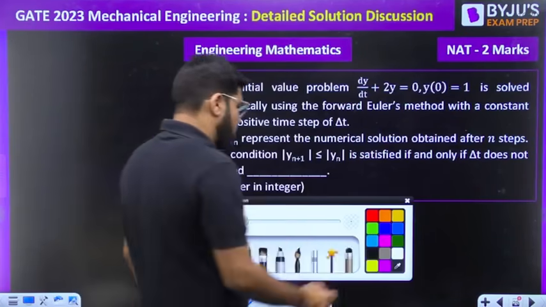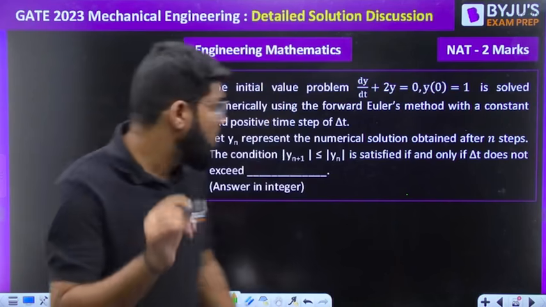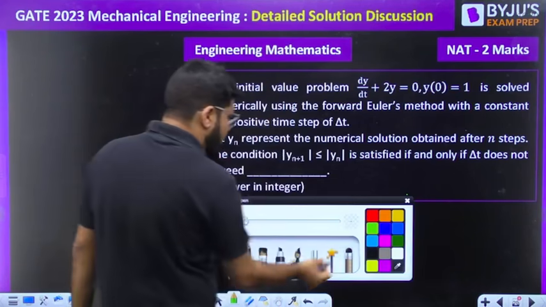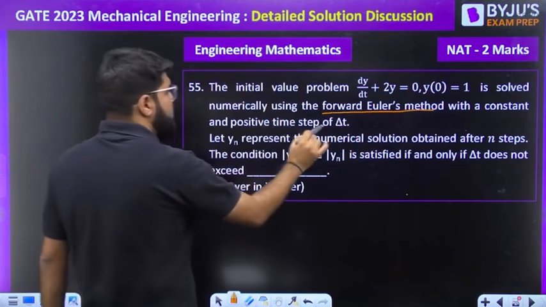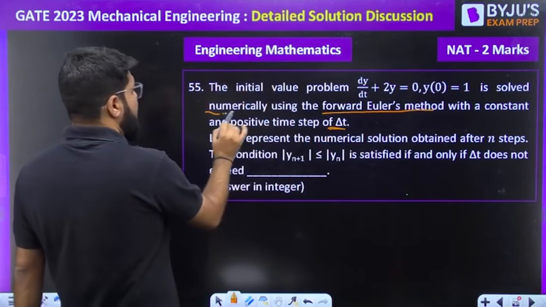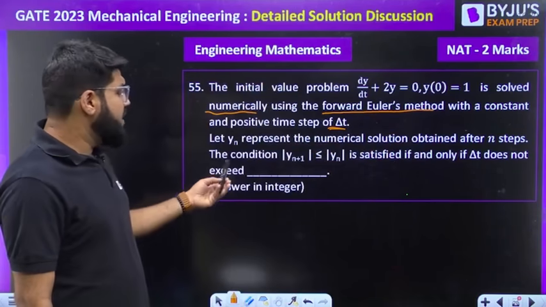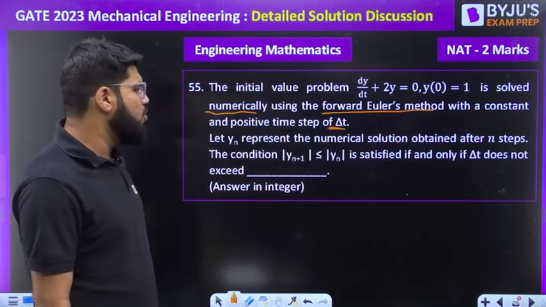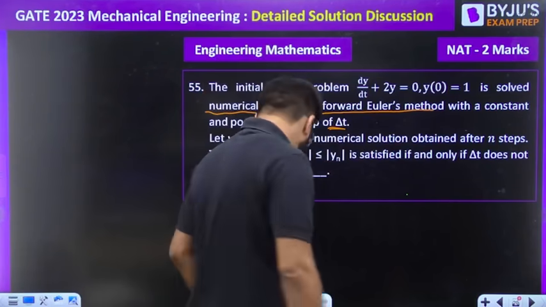The initial value problem dy by dx plus 2y equal to 0, y(0) equal to 1 is solved numerically using the forward Euler method, with a constant and positive time step of delta t. Let yn represent the numerical solution obtained after n steps. The condition mod yn plus 1 less than or equal to mod yn is satisfied if and only if delta t does not exceed what?